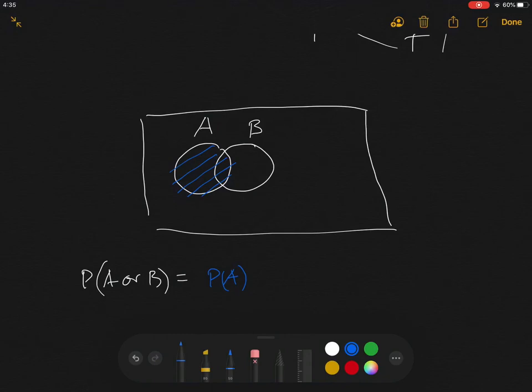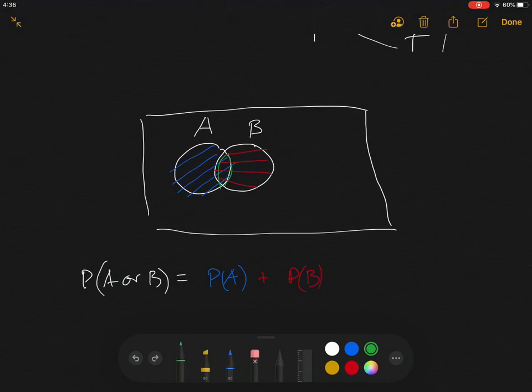If you think about this geometrically, the area of that circle would be its probability, plus the probability of B, which would be denoted by this circle right here. So did you notice that when I counted the probability of A, and then the probability of B, I counted this intersection right here twice? That intersection right there was counted twice.